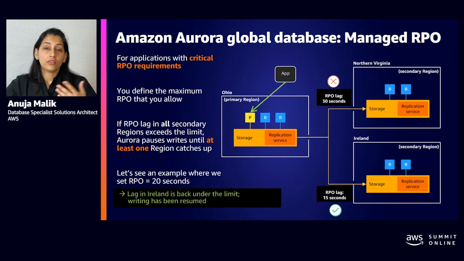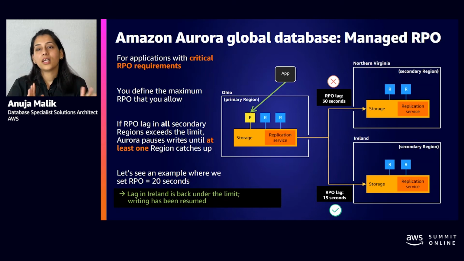And so the trade-off here is that you are giving up the availability of your database to maintain this cross-region synchronization. And there are workloads out there, customers and applications, who follow very stringent regulations to stay within the compliance of their agreed RPOs across the regions. These are mostly financial workloads. These are also the workloads that cannot afford to have stale data of more than a few seconds or minutes across the globe.